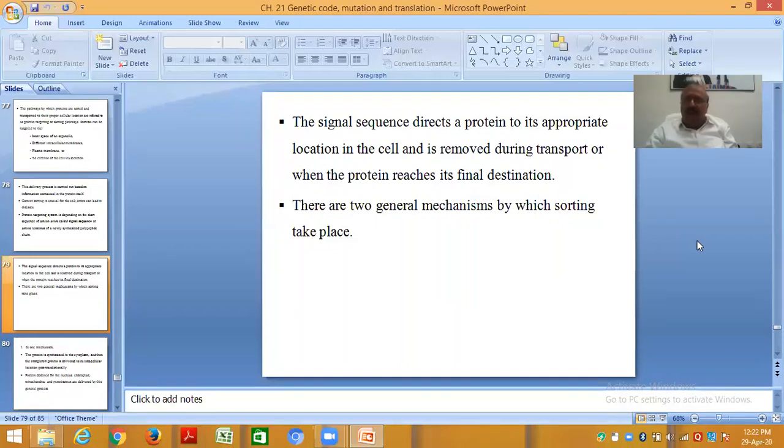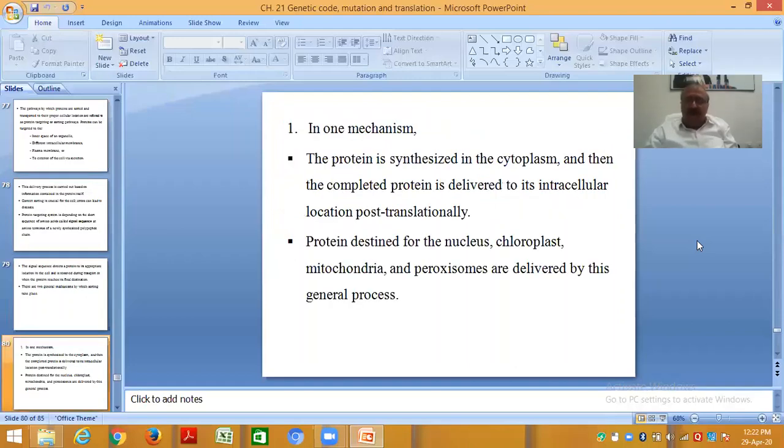There are two general mechanisms by which sorting can take place. In one mechanism, the protein is synthesized in the cytoplasm and then the completed protein is delivered to its intracellular location post-translationally. Proteins destined for the nucleus, chloroplast, mitochondria, and peroxisomes are delivered by this general process.